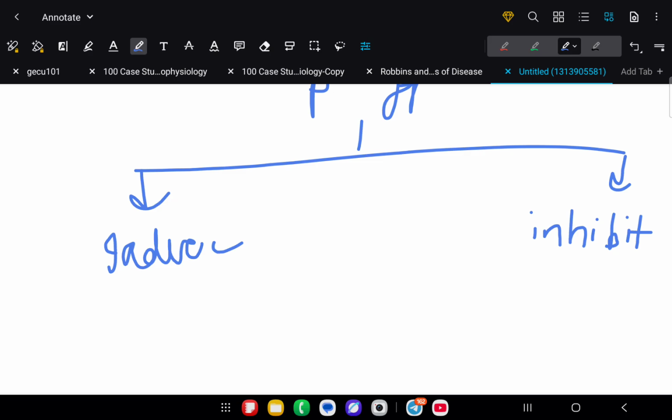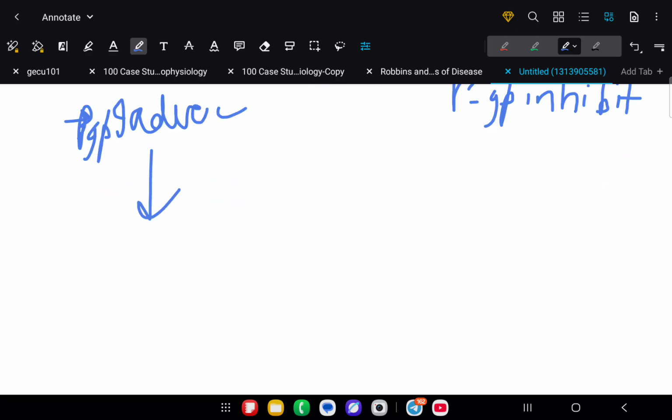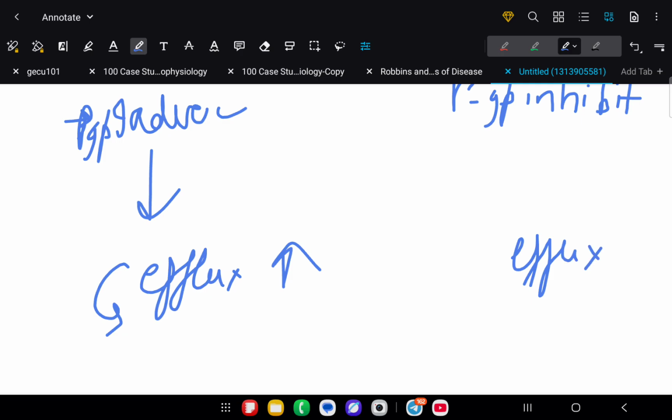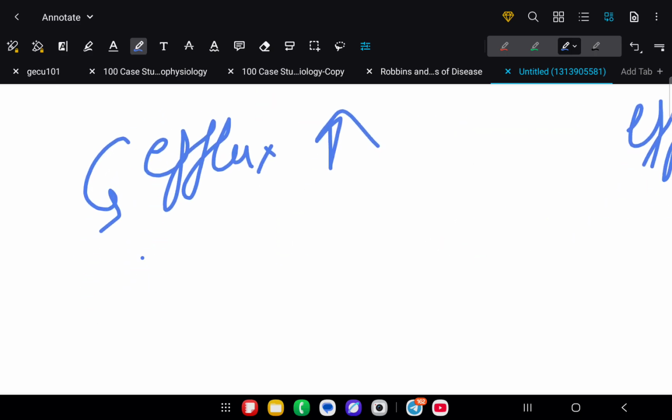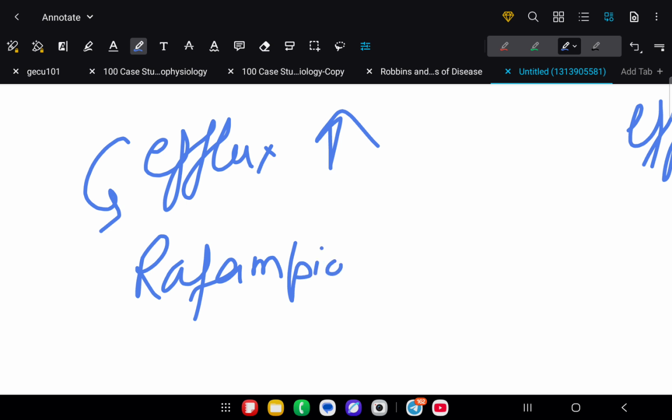So the first is the PGP inducer, and second is the PGP inhibitor. In the inducer, the efflux will increase, and in the inhibitor the efflux will decrease. For example, rifampicin is given with digoxin.